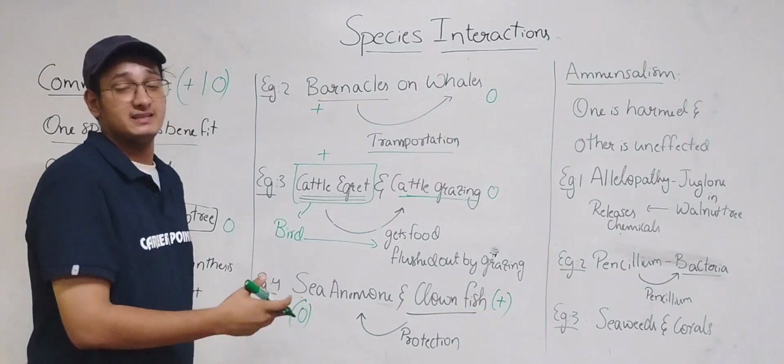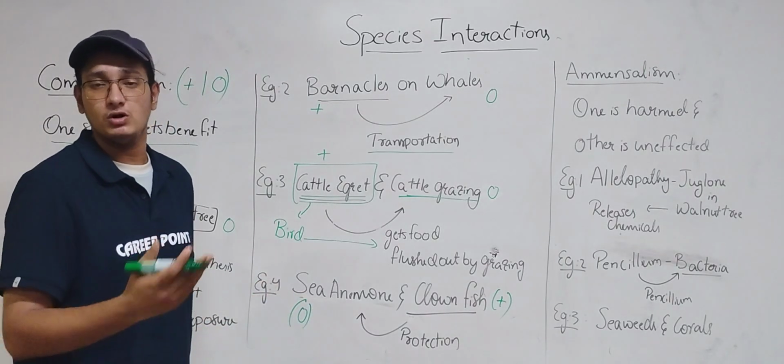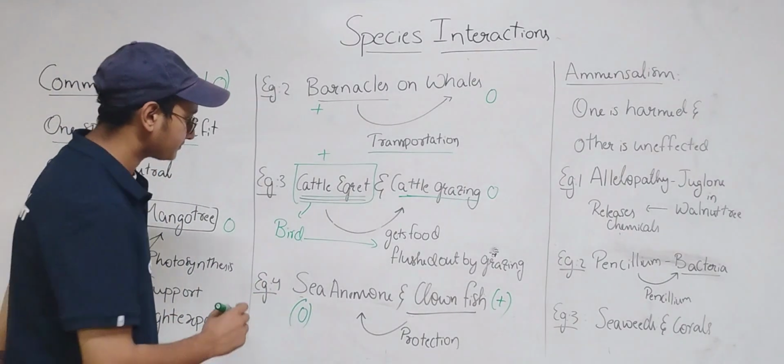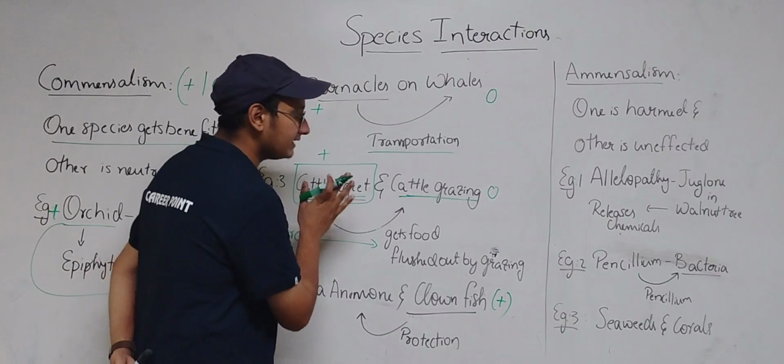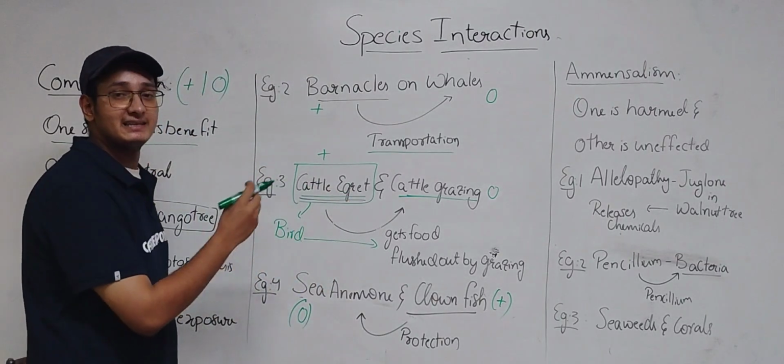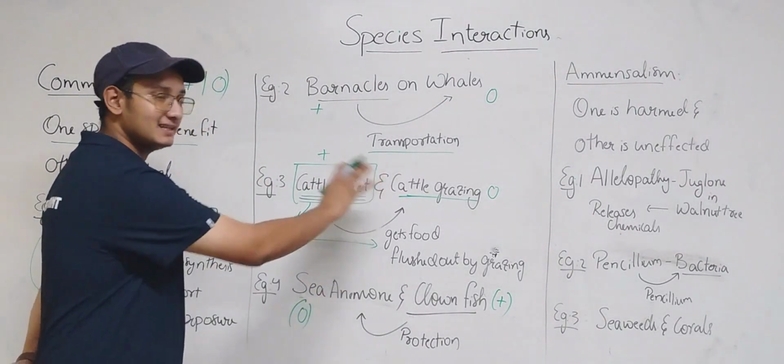The grazing cattle is neither getting the benefit nor getting any harm. But the cattle egret is getting some food because of the grazing cattle.